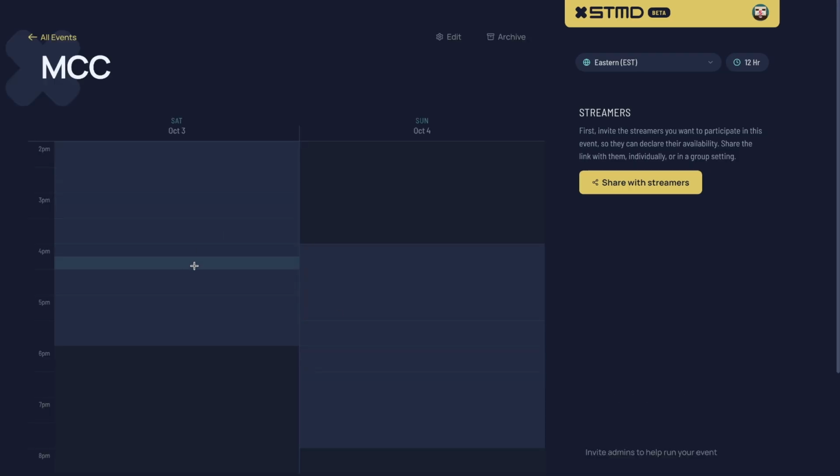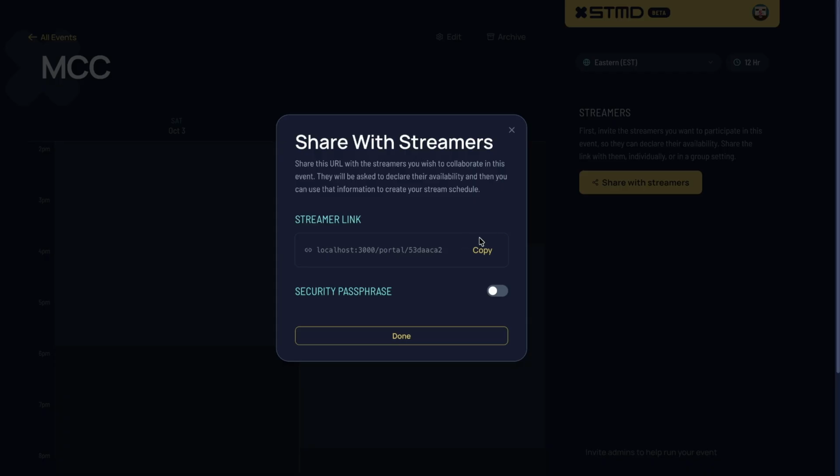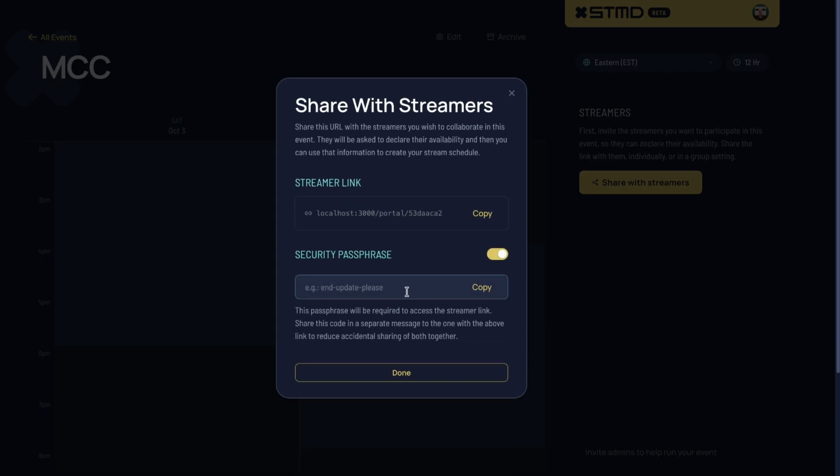So we have an event, we have these time blocks that we've defined, and then we're going to share this with streamers. So we get the link. You can add an optional passphrase for security there. But yeah, you're going to be copying this, sharing it with your group again, posting that wherever they are, be that in a Discord channel or an email chain, whatever it is. And they're all going to do the same again. They're going to come in and they're going to declare their time.